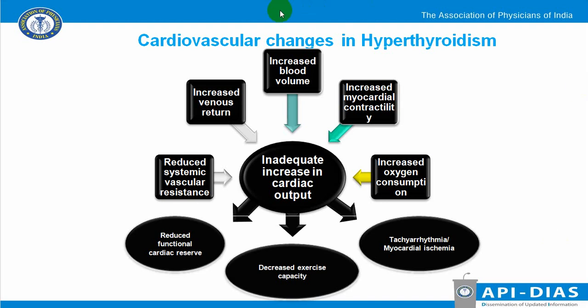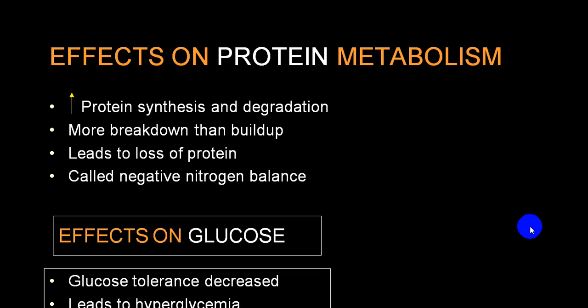This is the effect on the cardiovascular system: increased blood volume, increased venous return, reduced systemic vascular resistance because of vasodilatation, reduced functional cardiac reserve, decreased exercise capacity, tachyarrhythmias, myocardial ischemia, and can end up with infarction, increased myocardial contractility, increased oxygen consumption. If that is not met, the person can end up with acute myocardial infarction also.